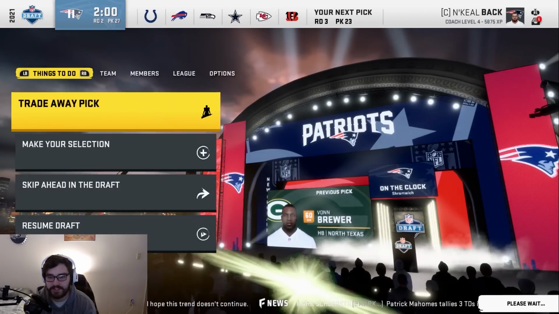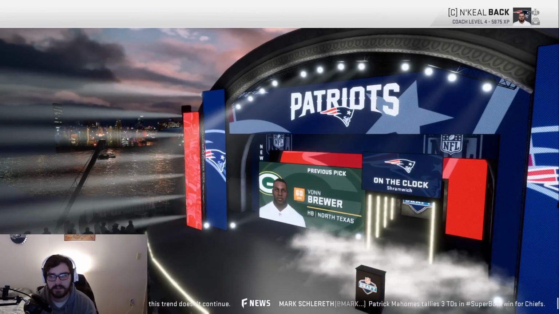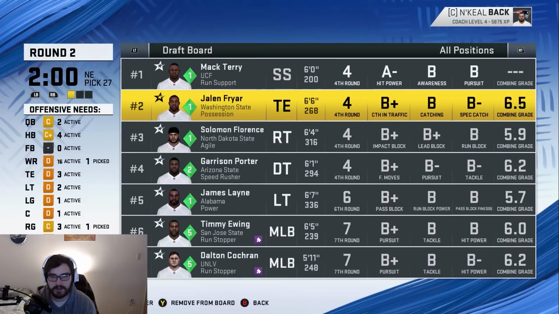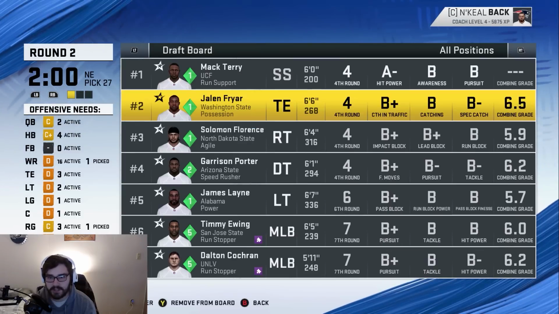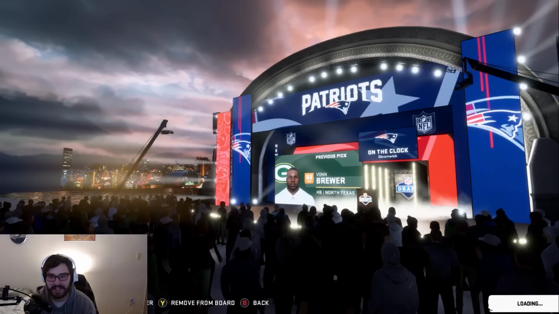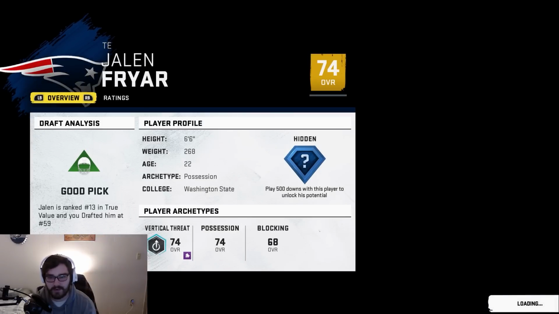These guys are both projected to go early 4th round. I don't think they're going to be available with my next pick, so I may have to make another trade up, actually. So Mac Terry or Jalen Fryer. I'm going to go after Fryer right now, just in case I can't get him, because we really need another tight end. I don't really want Lacoste starting again. So Jalen Fryer is a 74 with hidden.